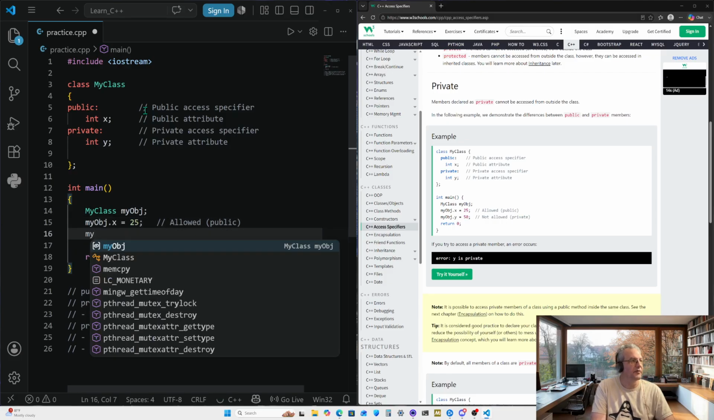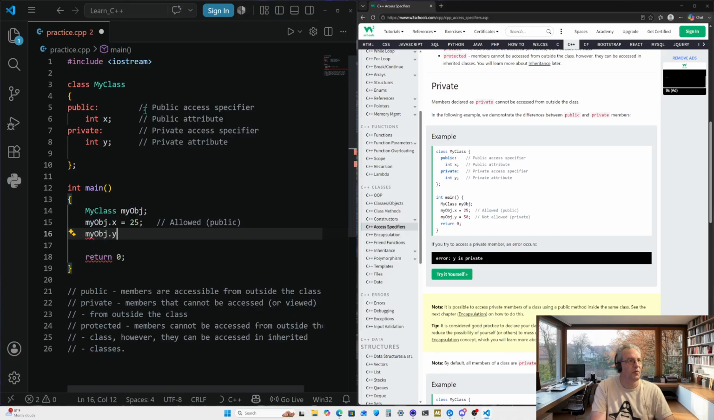And then we're going to use the object here to access y and give it the value of 50. But with the comment right here, this is saying this is not allowed. So it looks like you will get an error doing this. But again, the question still remains, why are you setting something to private if you can't access it? Now, apparently we haven't gotten to that point yet. But it does say if you try to access a private member, you're going to get an error.